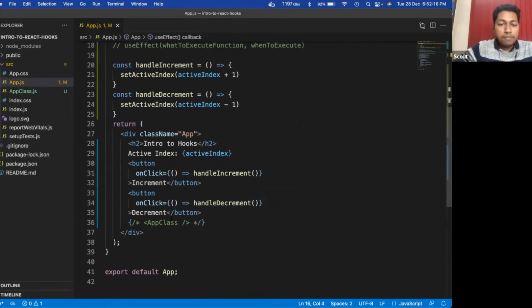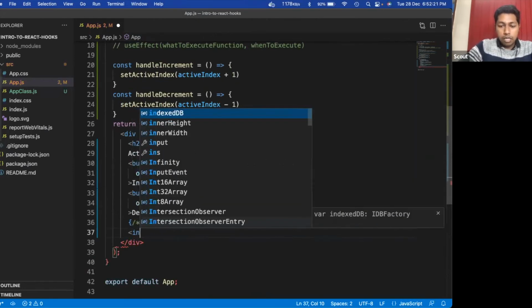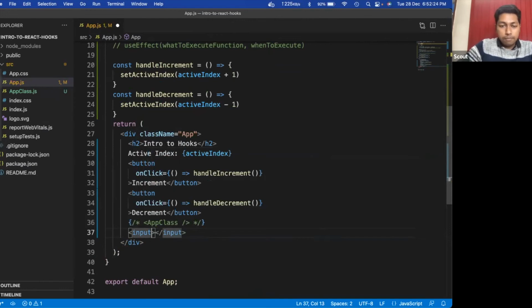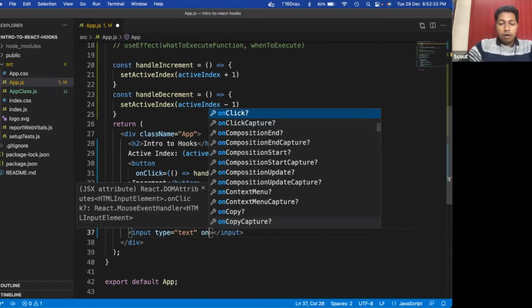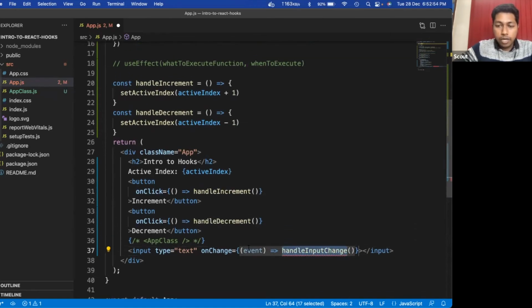Okay, so now let's define our text field here. Define an input of type text, and on change. So input on change, event, handle input change. Handle input change is something which I have to define. So here I will pass this event.